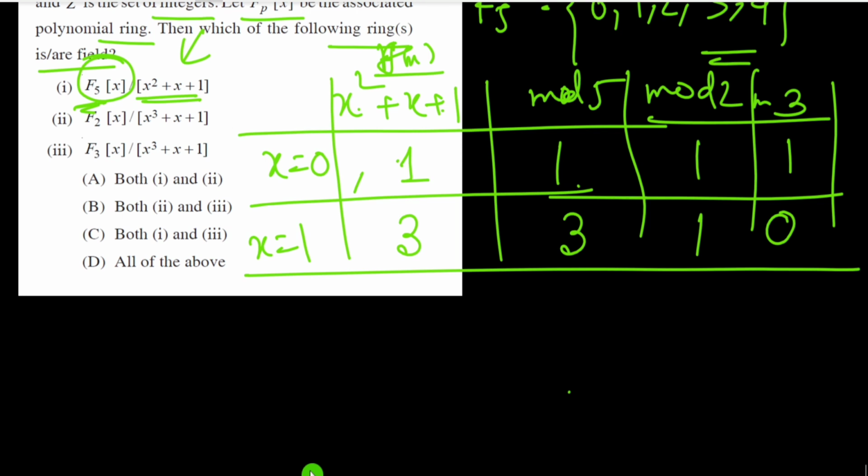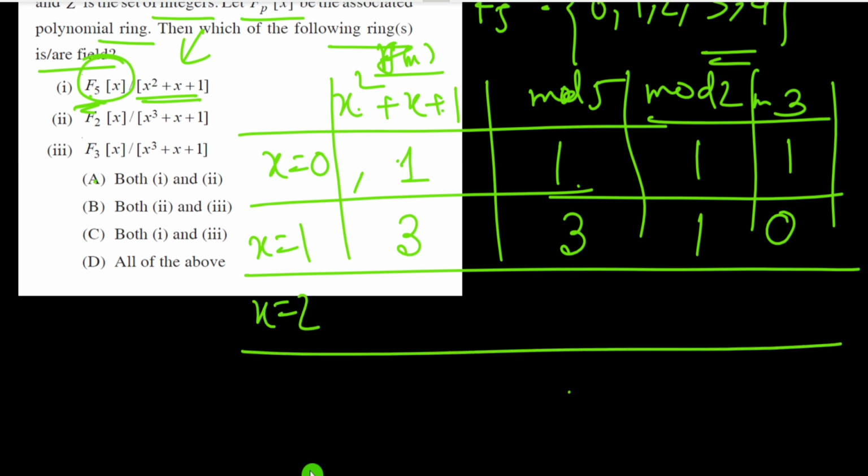But if we don't get any 0, that is, non-zero, then it is irreducible. At x equal to 2 it gives 7: modulo 5 gives 2, modulo 2 gives 1, modulo 3 gives 1.